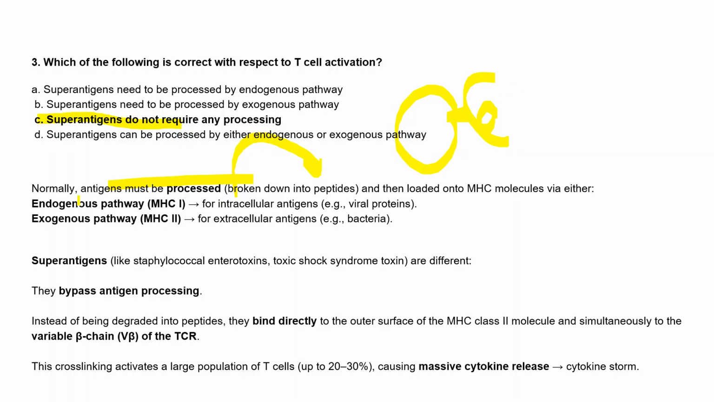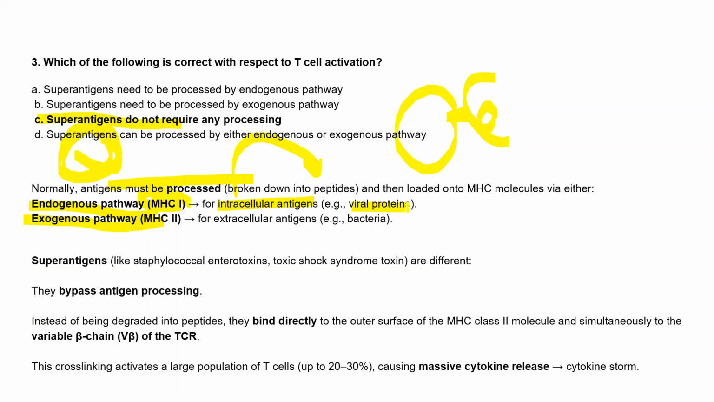One is the endogenous pathway, through MHC1. The other is the exogenous pathway. Why are they named endogenous and exogenous? Normally MHC1 is present in all normal cells, and it acts on viral proteins or intracellular damage, things that happen from the inside, not extracellular antigens. So mostly it is for intracellular antigens.